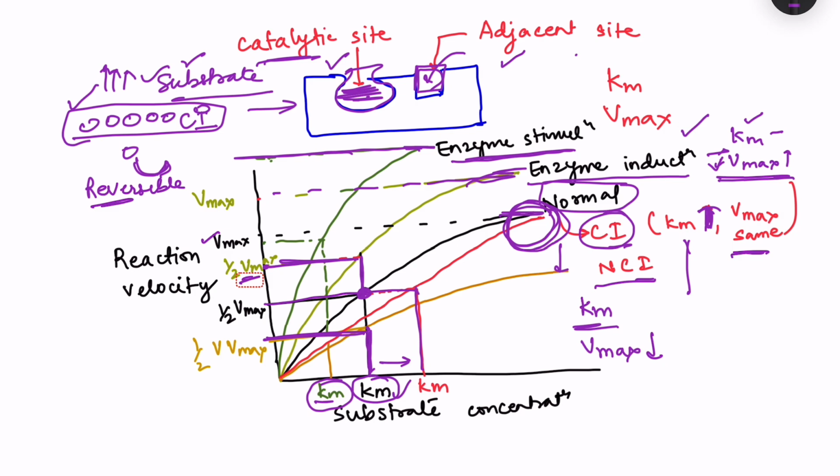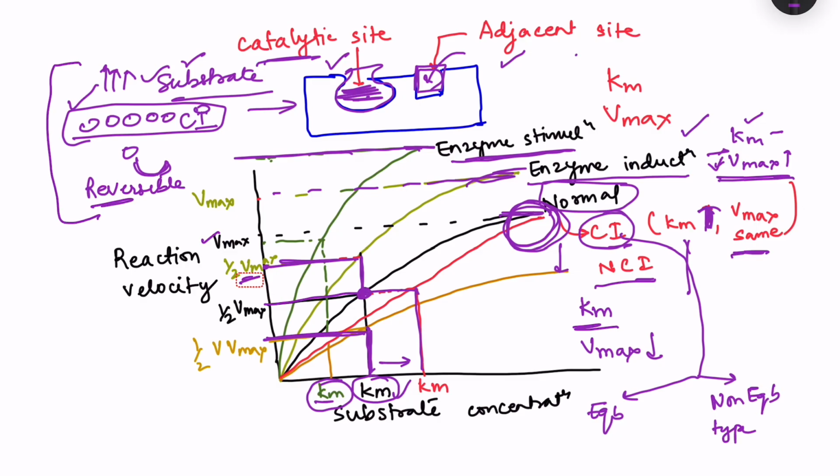Before we proceed, I just want to talk about this competitive inhibition, which can be of two types. That is the equilibrium type and non-equilibrium type. Okay. Equilibrium type is the one which we just discussed. That means there is reversible binding of the drug on the catalytic site. So it is going to be replaced also, and because of this, the Km is going to increase. More substrate concentration will be required for the same Vmax to be achieved. But if the substrate concentration is more, then the reaction can proceed.